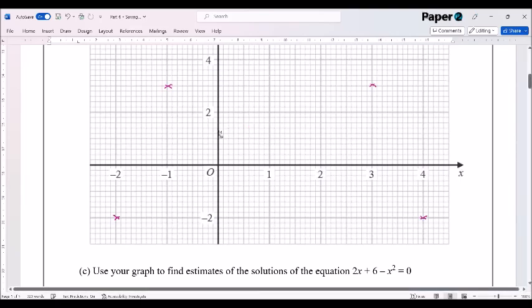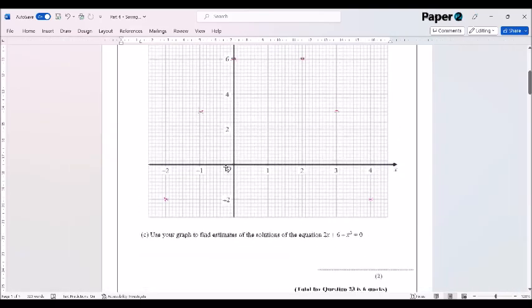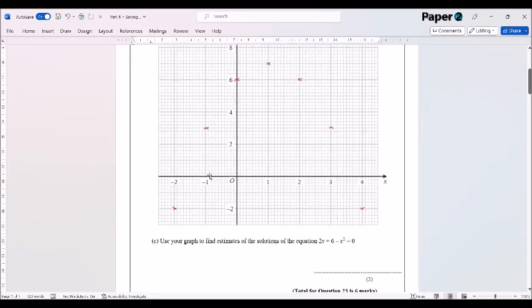Now, when you draw this, don't be tempted to draw this with a straight line. This should be a curve, and it should be a smooth curve. Smooth curves are often quite difficult to draw, especially when you're doing it with an electronic pen. But here we go. We're just going to draw a very rough kind of smooth curve here. I'm hoping that I can get this reasonably accurate as we go. So it's not too bad, this.